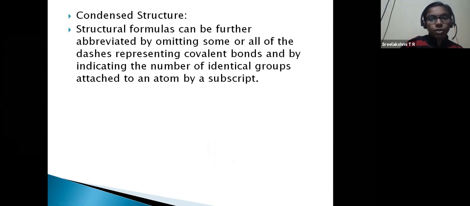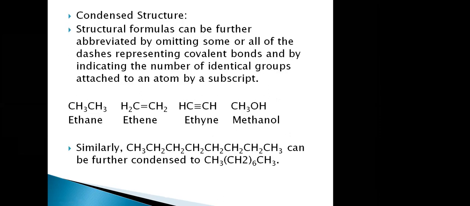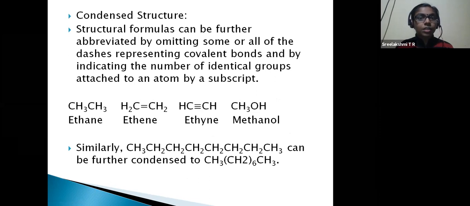Okay, now bond line is done. Now condensed. It is an abbreviated structure, omitting all of the dashes representing covalent bonds and indicating the number of identical groups attached to an atom by a subscript.